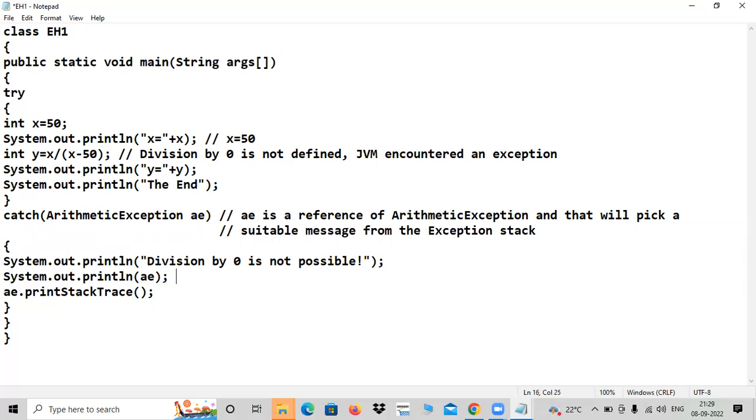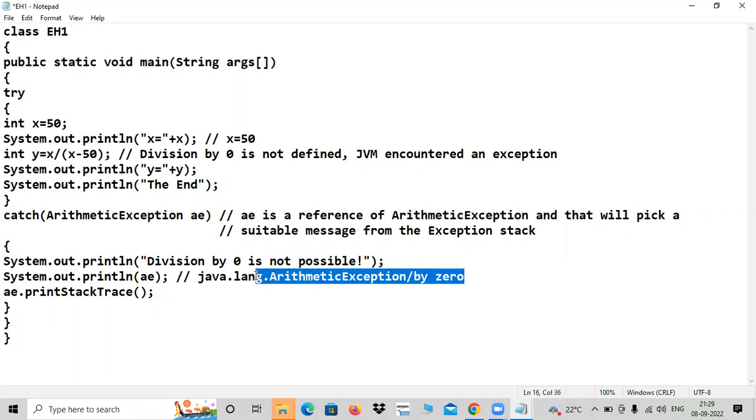If you do like this, generally the message will be, I will change the message because I cannot remember the exact words, but it is something like this: java.lang.ArithmeticException: division by 0. It will show you like this, I believe. Okay, that's all. Nothing more than that.